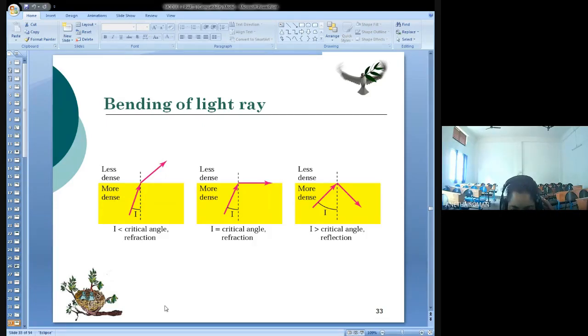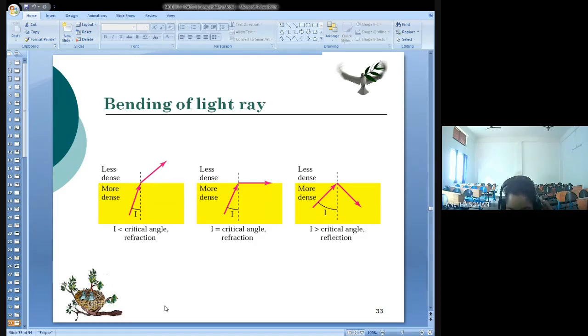So these are the three things you have to understand: in what direction a ray of light passes when it moves from a more dense medium to a less dense medium, considering the angle of incidence and the critical angle. If I is less than the critical angle, the ray refracts. If I is equal to the critical angle, it bends along the interface.